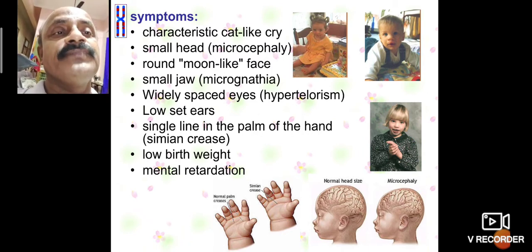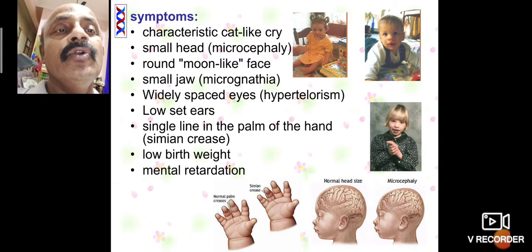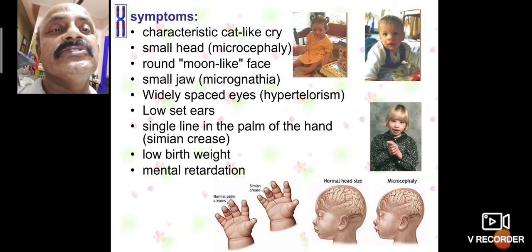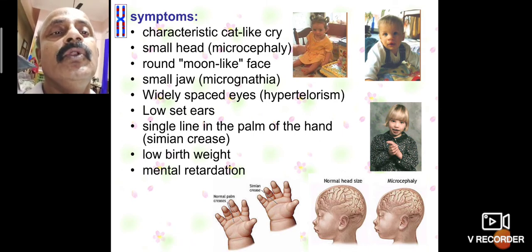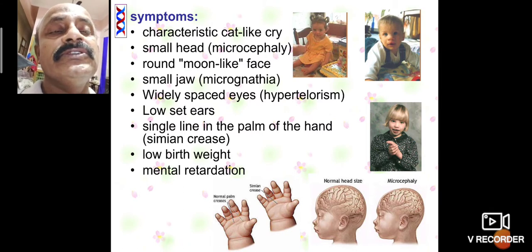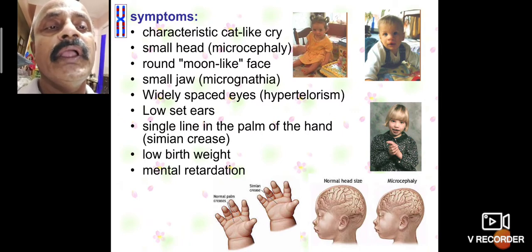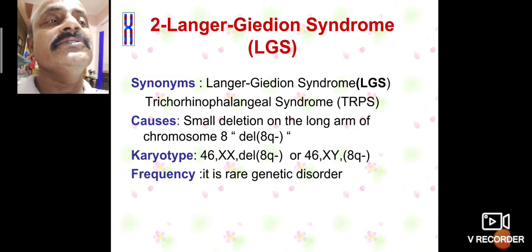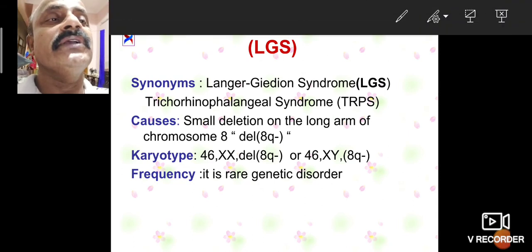Cat-like cry, small head, round moon-like face, small jaw, widely spaced eyes. So hypertelorism, low set ears, single line in the palm of the hand, similar creases of low and height. So this all is also which can come consisting of this one.